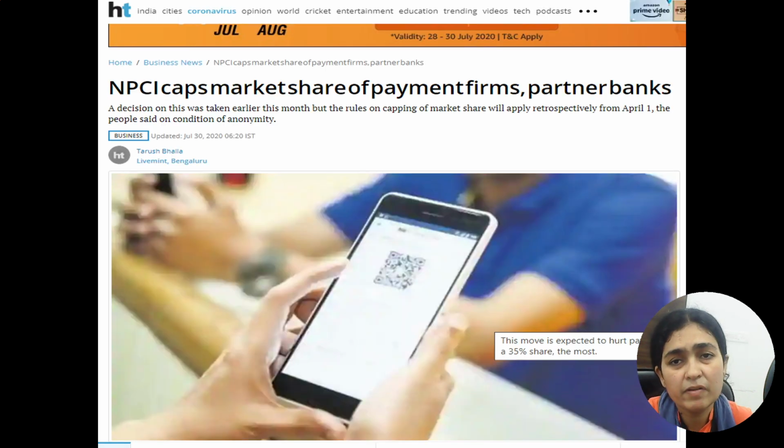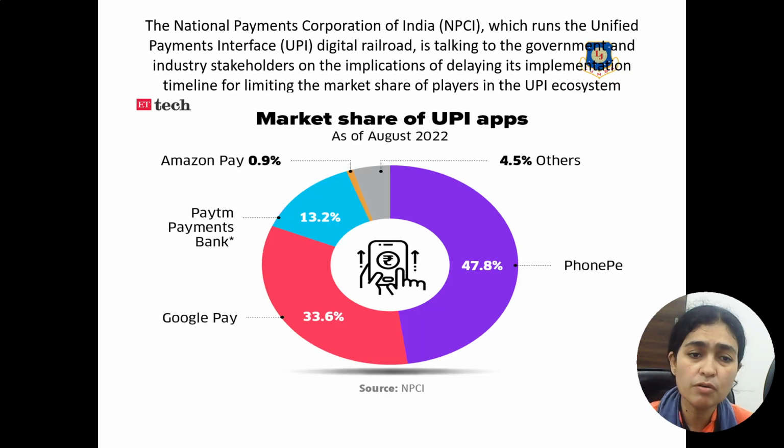This is one example wherein, as we all know, we are using payment firms day in and day out, right? So payment firms are an important part of financial services nowadays. This news basically talks about how recently NPCI has put a cap on the payment firms. NPCI, which is the National Payments Corporation of India, was said to be worried about the tremendous growth of two entities, which are Google Pay and PhonePe.